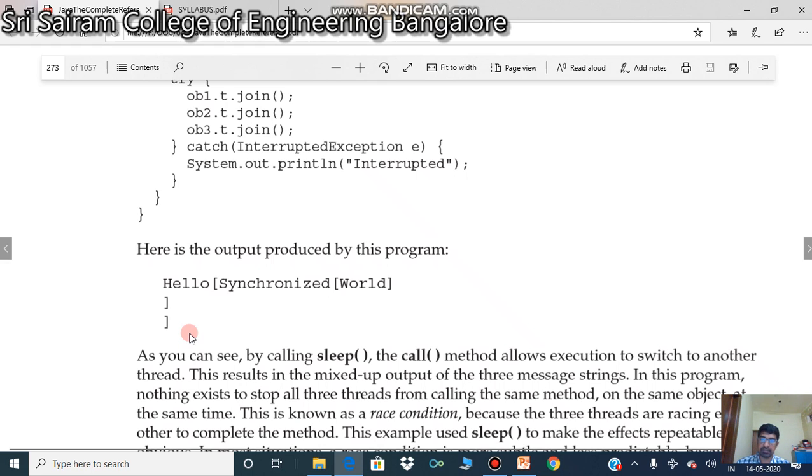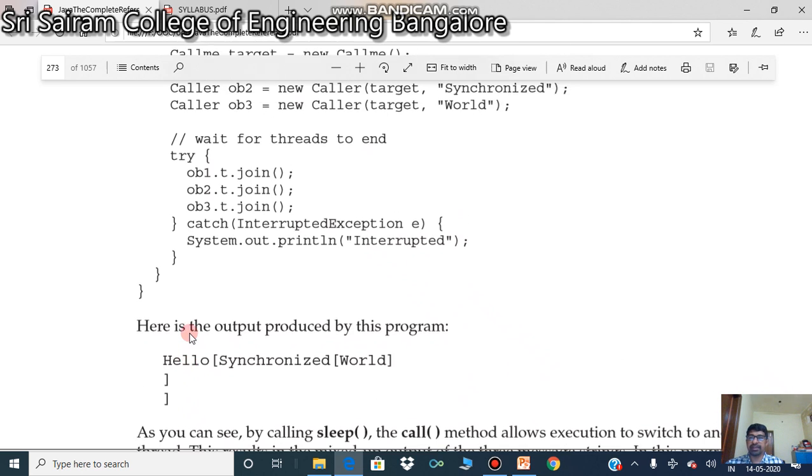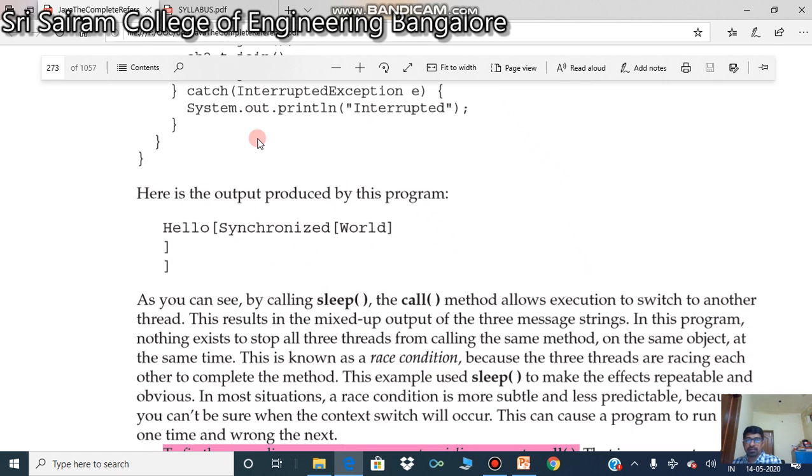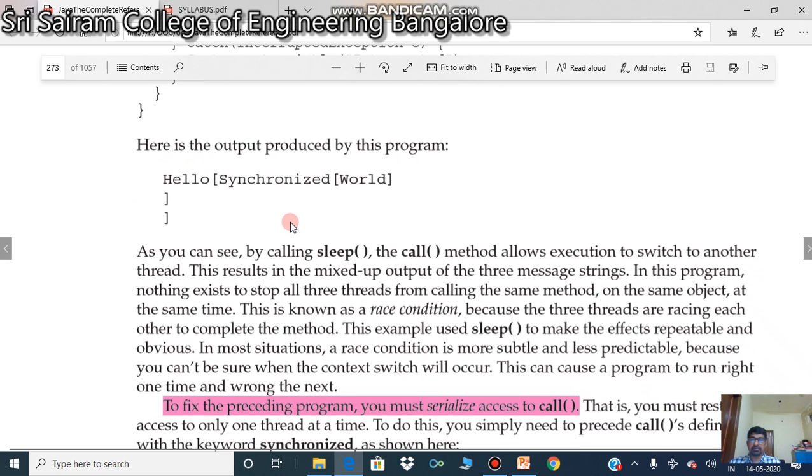Why? Because the methods are not synchronized. We have created three threads over here. All three objects are going to create a thread. So all three threads compete with each other, and we got a different output. This is normally known as a race condition. All three threads are racing each other.